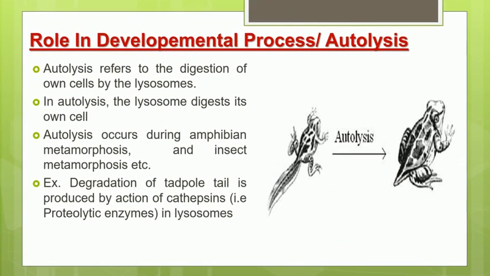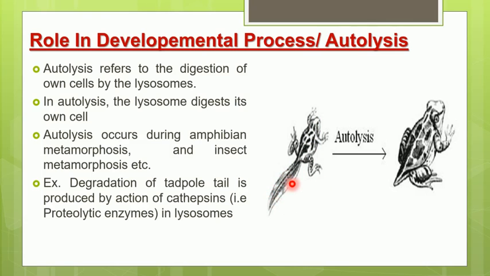Now we come to the third function of the lysosome, that is its role in the developmental process, or autolysis. You must have seen that the frog has one stage in its development called the tadpole. In the tadpole stage, it has a long tail present. In this autolysis process, with the help of lysosomal enzymes, this tadpole tail is broken down.